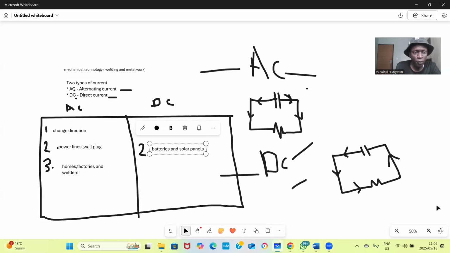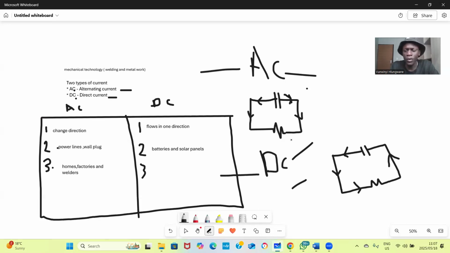Number three, you see here, we say we can use AC at homes, factories and welders. What do you think we can use DC for? We know batteries. You can get a battery in a car. You can get batteries in phones. So simple.